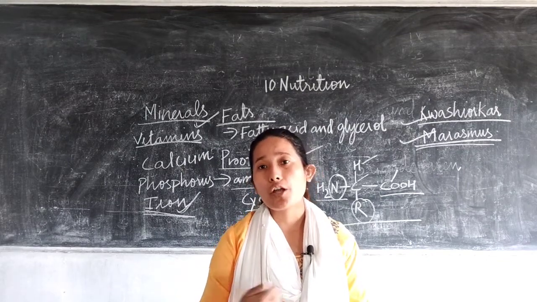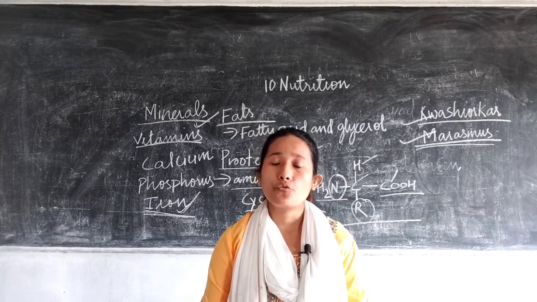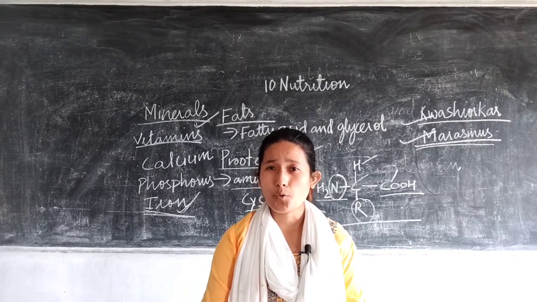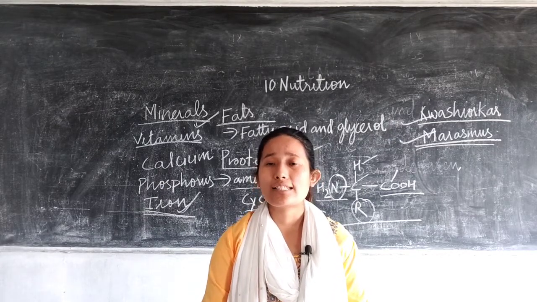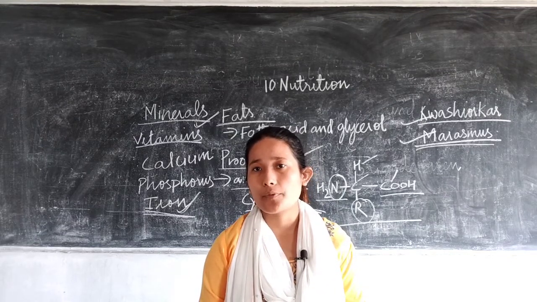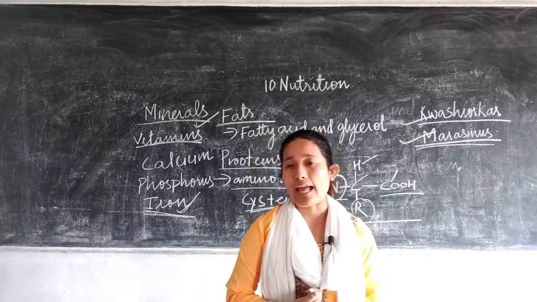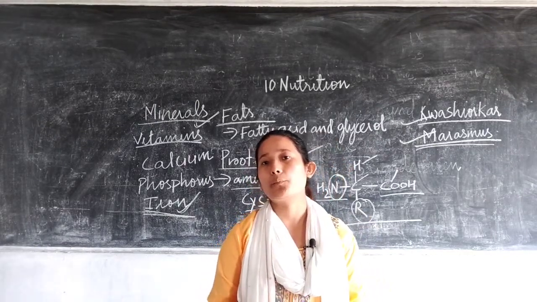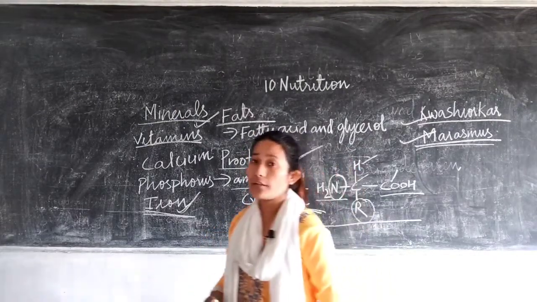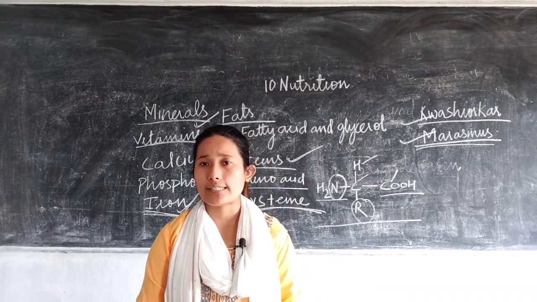So in order to compensate for that blood loss, we should take more food items which contain iron, like pomegranate and spinach. If you take food items which are rich in iron, that will help in the formation of blood properly. So girls are preferably advised to take more food items which are rich in iron.